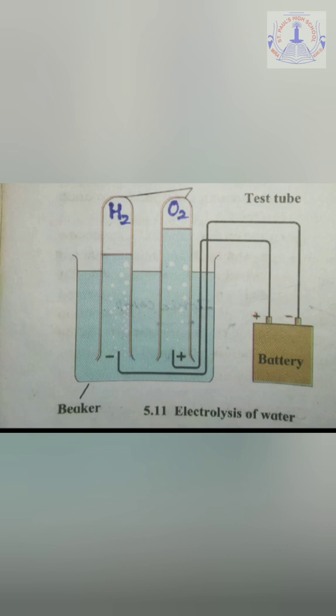So this way, the entire process of electrolysis of water is understood clearly with the help of this diagram. Here also, cathode reaction and anode reaction will be taking place, about which we will be learning later. Cathode reaction and anode reaction actually means chemically what happens at the negative cathode and chemically what happens at the positive anode.